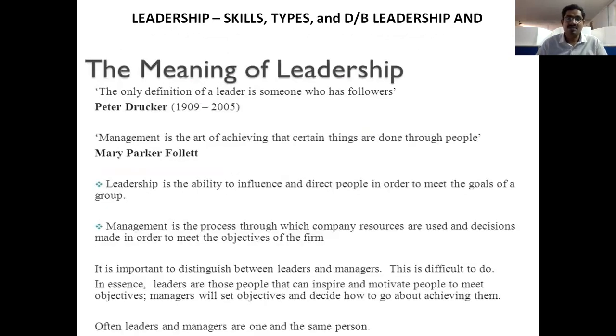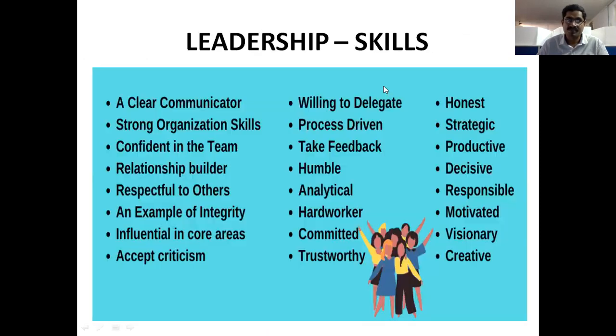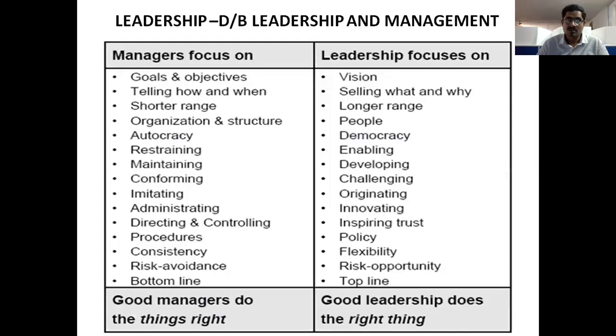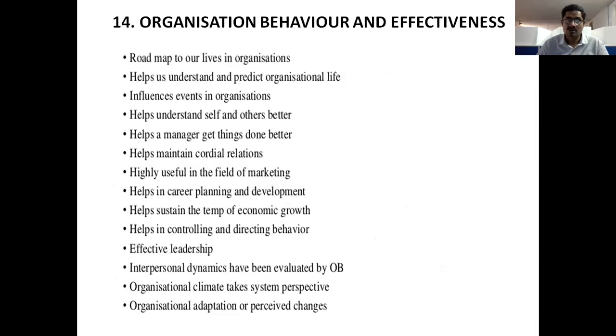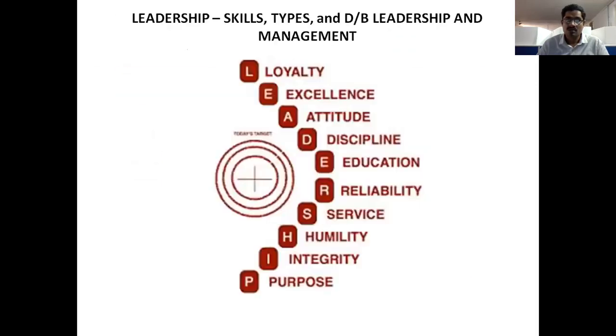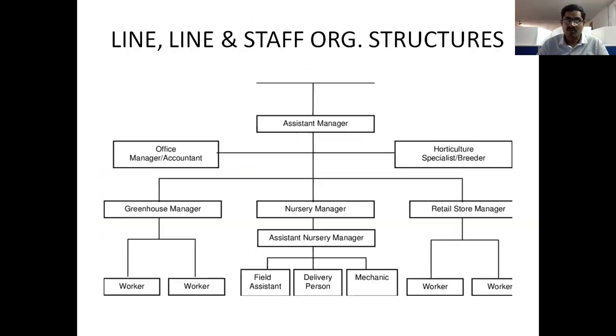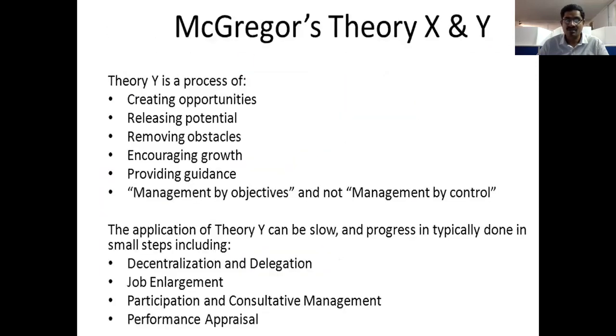And last, we will end this session with leadership: leadership skills, leadership styles, and the difference between leadership and management. So this is our plan for today's session, right?